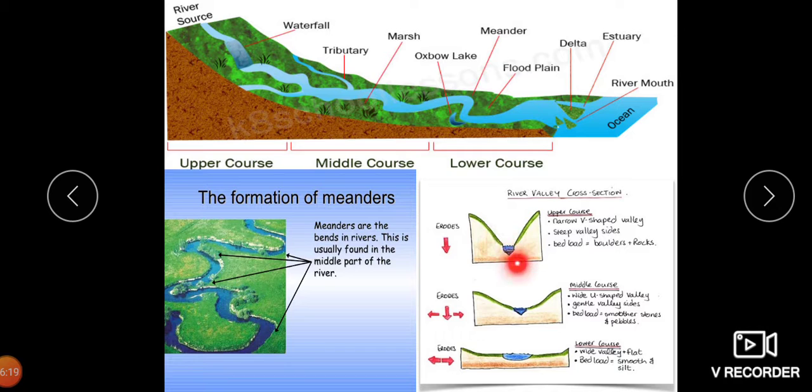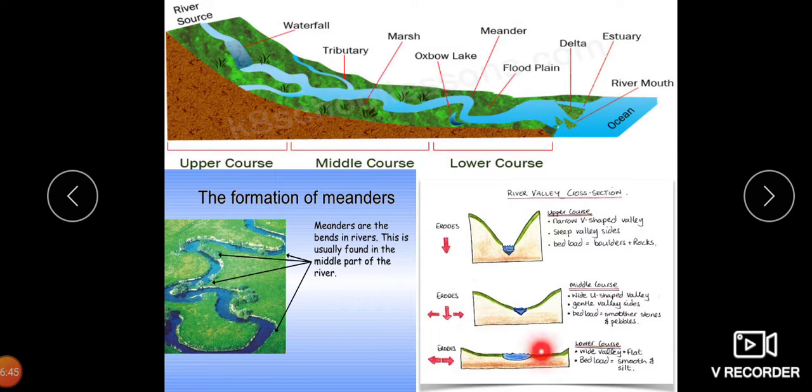You see, this is erosion. It is V-shaped, with steep valley sides, and the bed load is boulders and rocks. Then we have the middle course. See, this is U-shaped, a wide U-shaped valley with gentle valley sides.